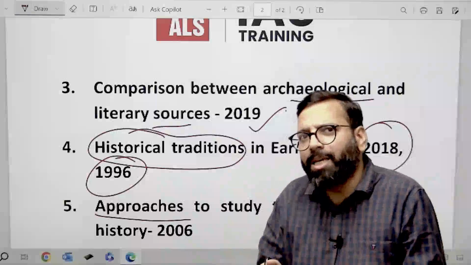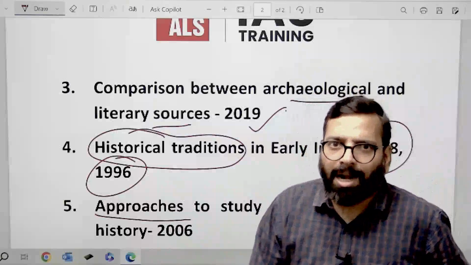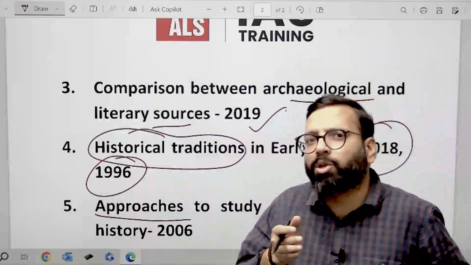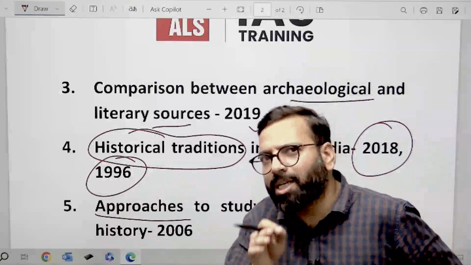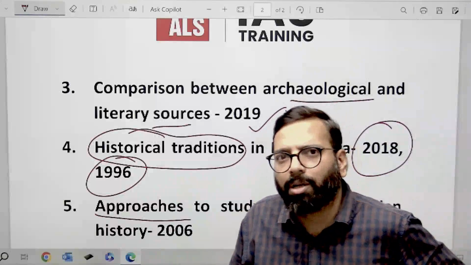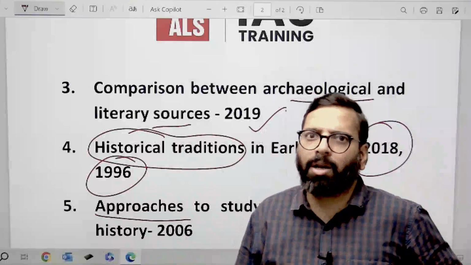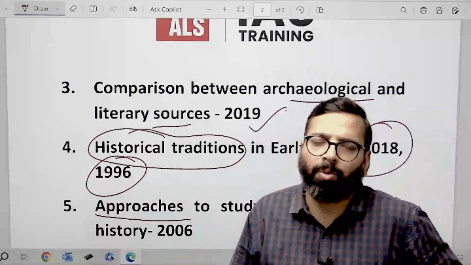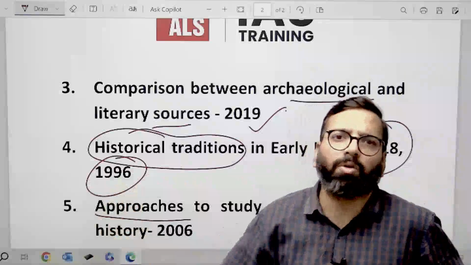So you can see, by following this method, that is decoding the syllabus through PYQ analysis, it is one of the smartest ways of preparing for your examination. And this is what we are going to do in ALS. This is what we are going to do on a regular basis through a series of lectures.